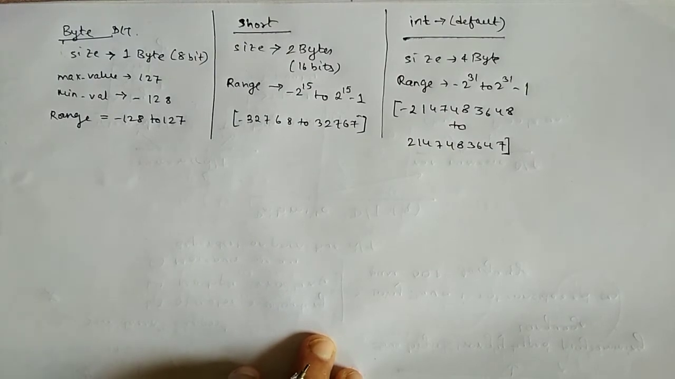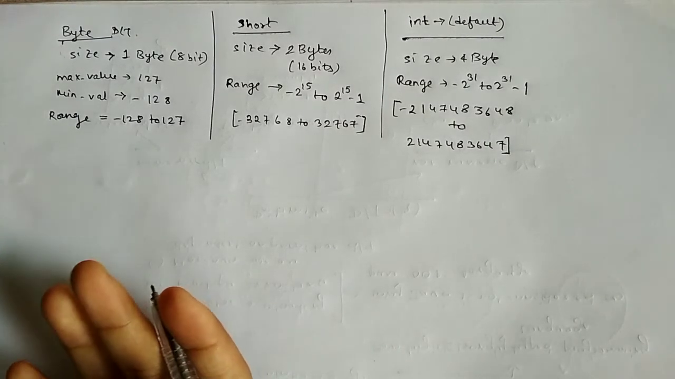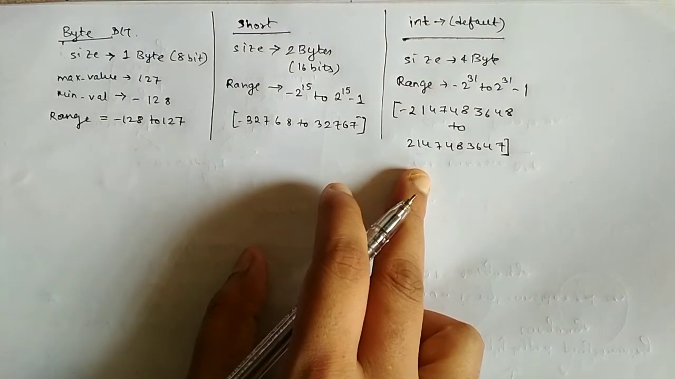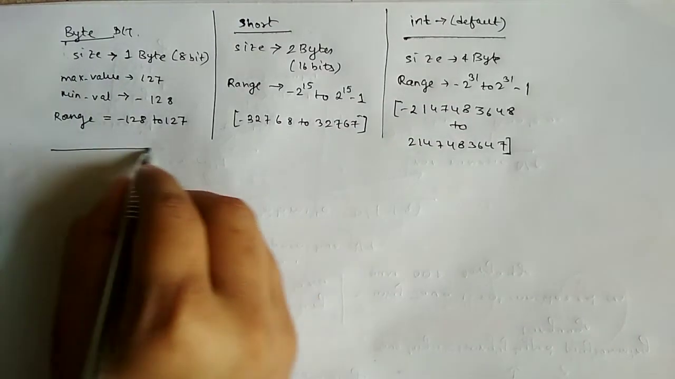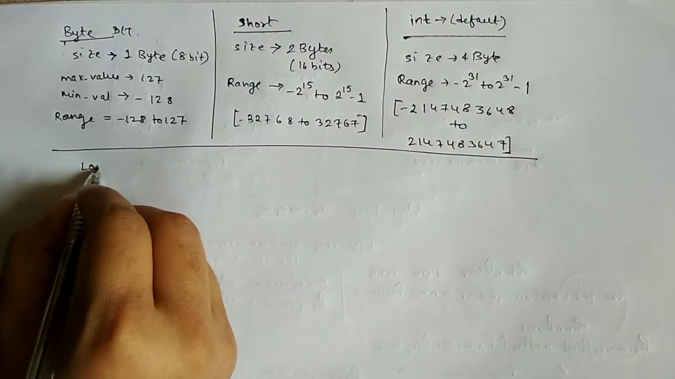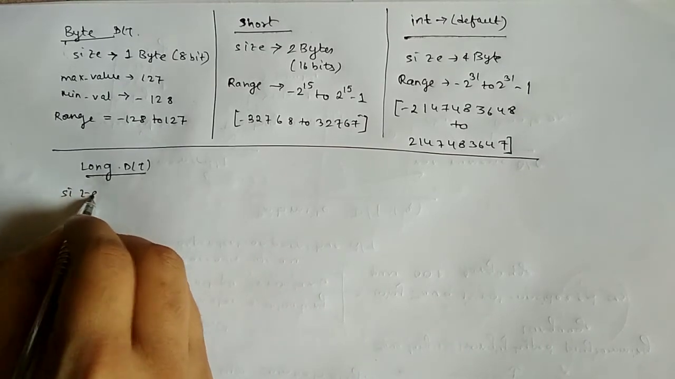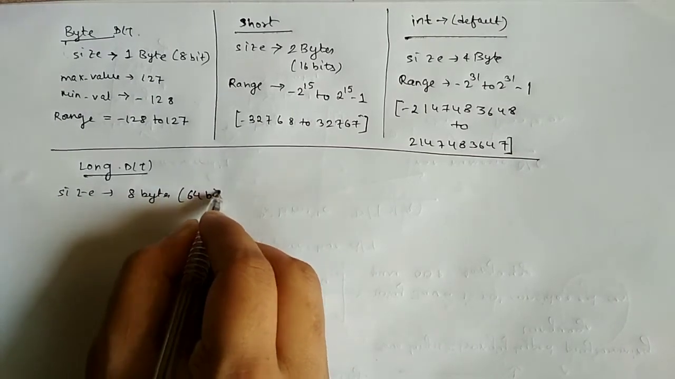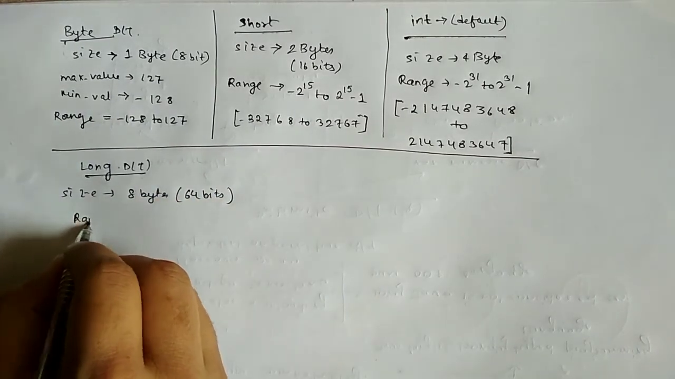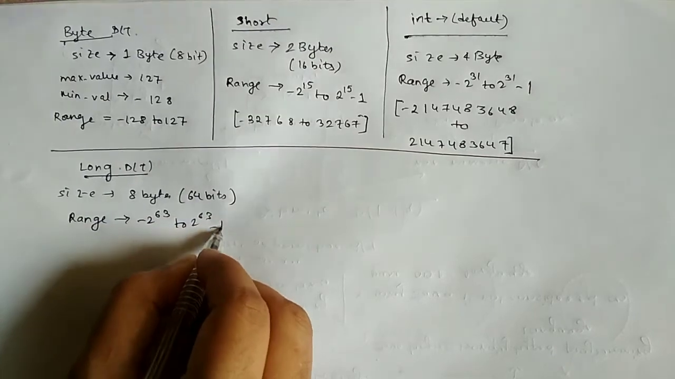Okay. So now about the long data type. Sometimes int may not be enough to hold values which are greater than its range, so we have to go for the long data type. The size of the long data type is 8 bytes, that is 64 bits, and the range is -2 to the power 63 to 2 to the power 63 minus 1.